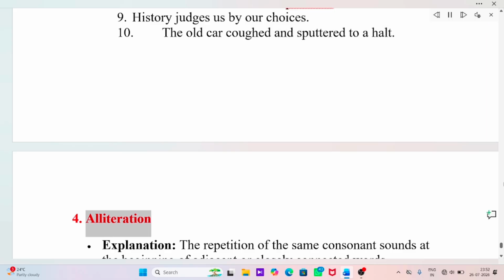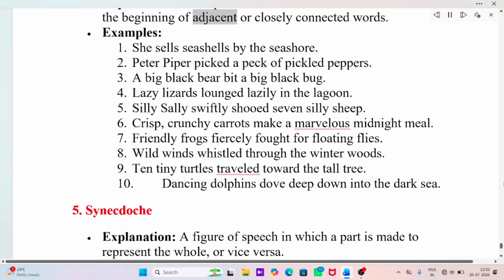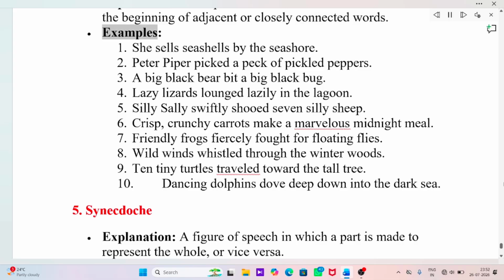4. Alliteration. Explanation: The repetition of the same consonant sounds at the beginning of adjacent or closely connected words. Examples: She sells seashells by the seashore. Peter Piper picked a peck of pickled peppers.